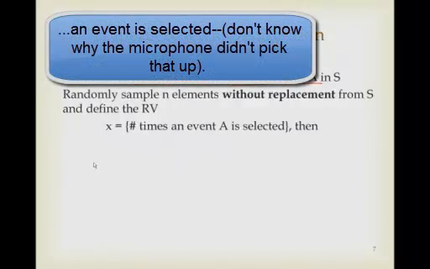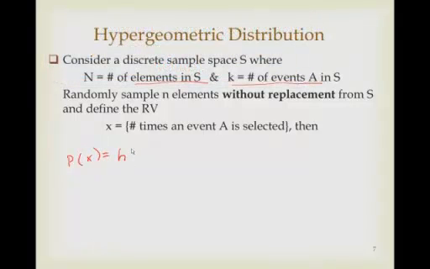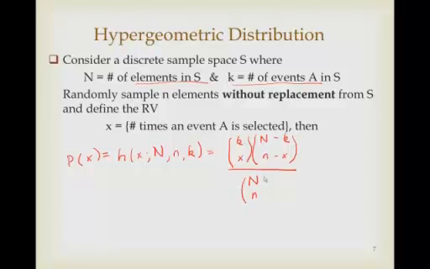And so then again, the probability of hypergeometric is k choose x, times n minus k choose n minus x, over N choose n, for 0 less than or equal to x less than or equal to n, and it's 0 elsewhere.